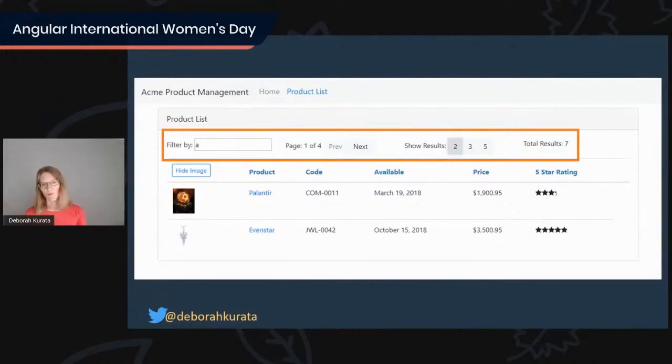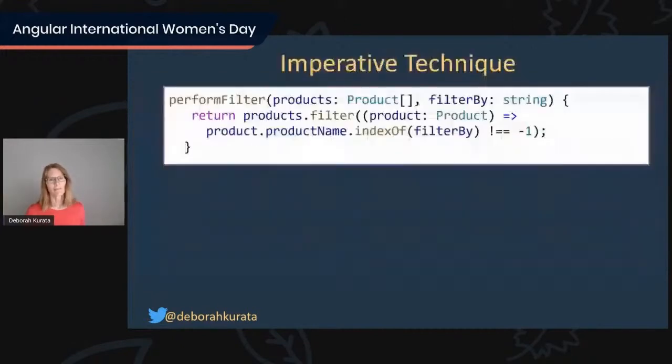And again, I only have a small amount of data in my sample app. In a real app, it might be 5, 10, and 25, or 5, 25 and 50, doesn't matter what the numbers are there per page. But the idea is that the user can change that, they can change what page they're on, they can change their filter, and you want the screen to adjust automatically whenever that happens. So how do we implement that?